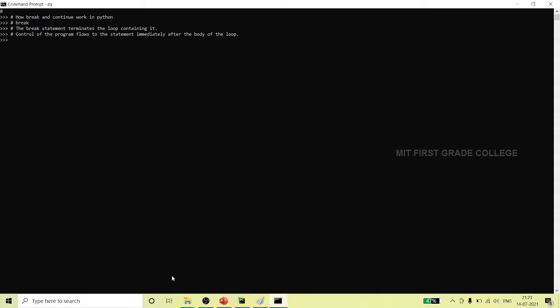One more thing: if the break statement is inside a nested loop, because we usually use nested loops in our programming, that's why I'm mentioning this.